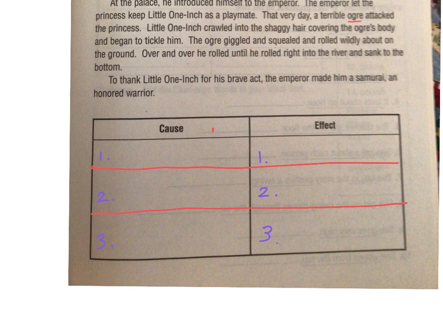That's the effect, okay? All right, so we've got cause and effect. So the first cause that Mrs. Hagen's going to give you is, okay, you guys, instead of writing little 1 inch, we're just going to put "he." I'm going to do a different color here, okay? He wanted to prove himself. I'm going to make it as short. It's really long in my book. He wanted to prove himself. Can you fit it in there? Neater than Mrs. Hagen, hopefully.